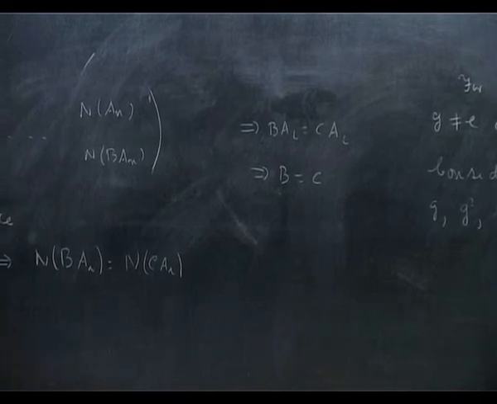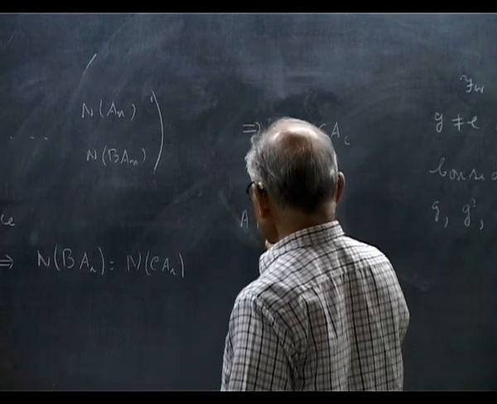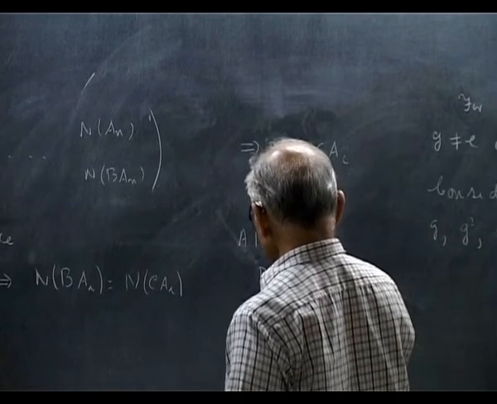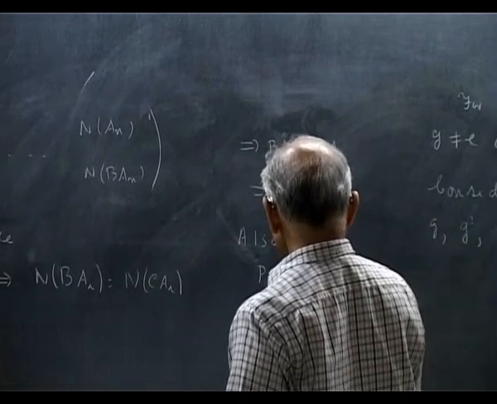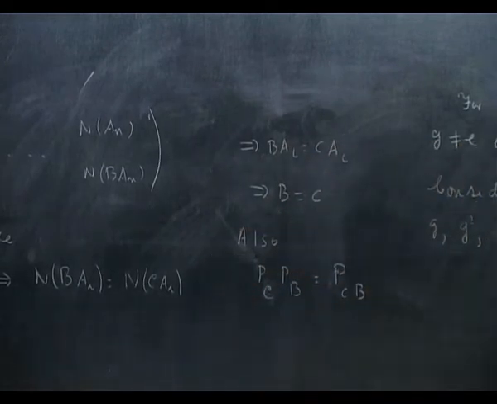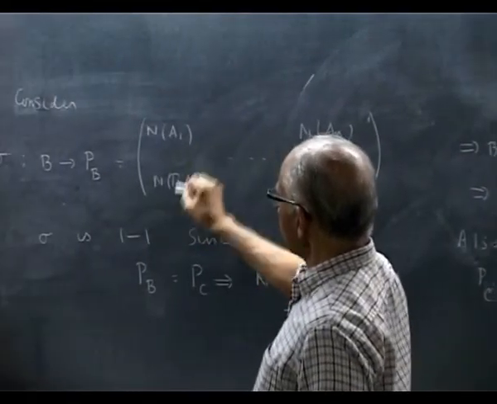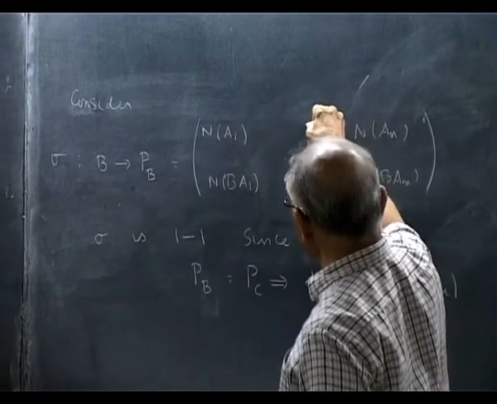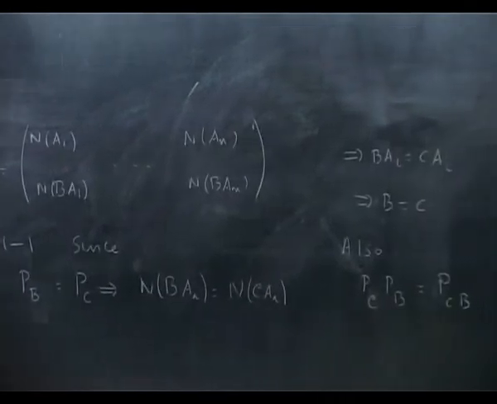And finally, it is fairly clear that PC PB is P of CB by inspection. B will send it here, but then in the next step n(B A1) will go into n(C B A1), so I get this result immediately.